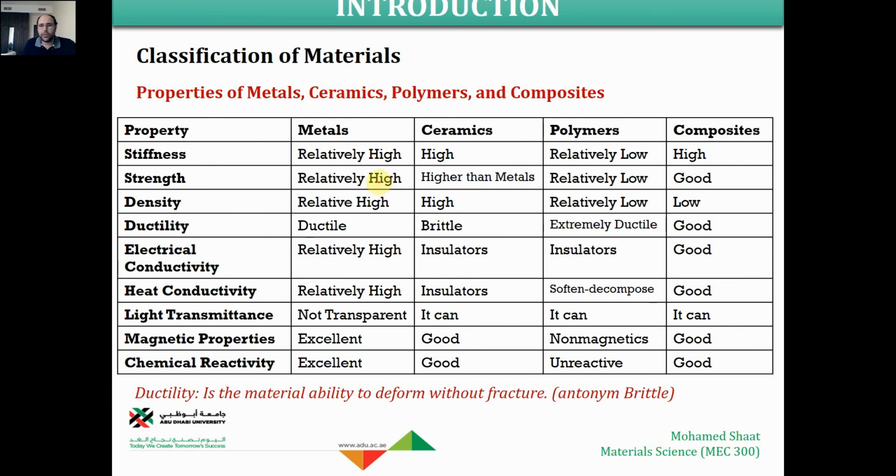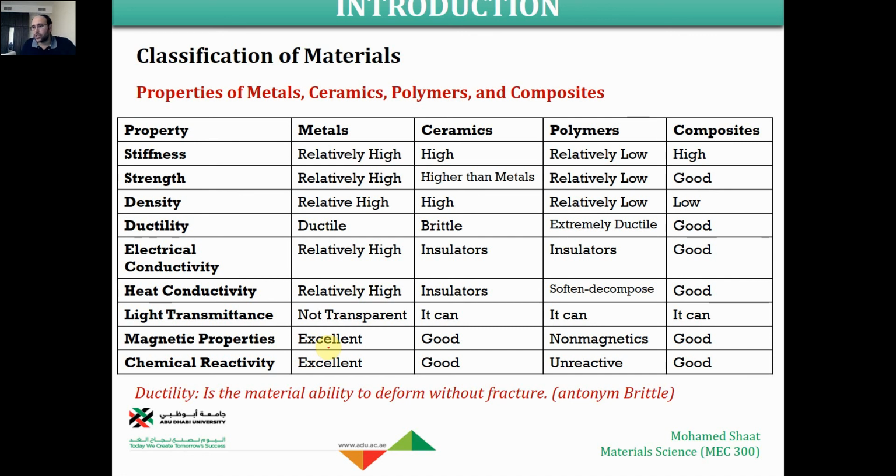They are good in terms of strength and have high density. They are ductile materials, with relatively high electrical conductivity, excellent electrical conductors, and excellent heat conductors. They are excellent in terms of magnetic properties. They are also excellent in terms of chemical reactions.